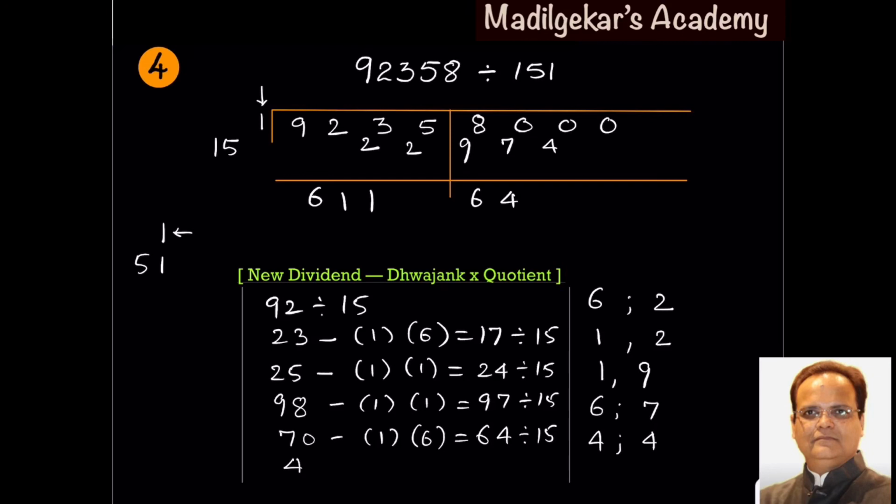New dividend is now 40 minus Dvajank into quotient is 36 divided by 15 gives quotient 2 and remainder 6. Now the answer is 611.642.